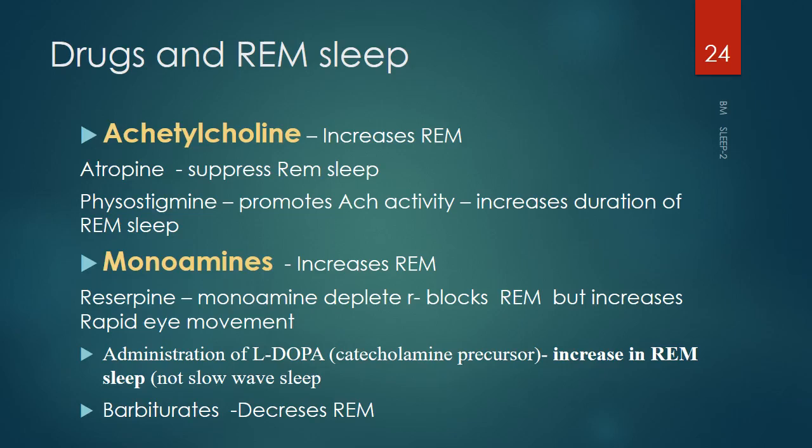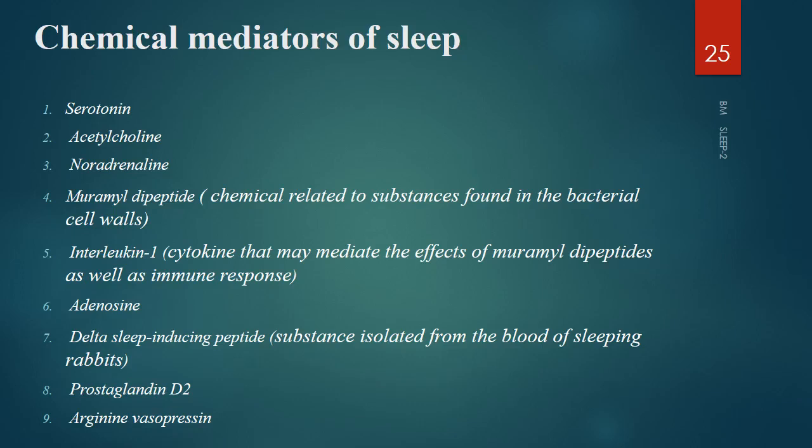There is a controversy here. Administration of L-DOPA, a catecholamine precursor, increases REM sleep but not slow wave sleep. Barbiturates decrease REM sleep. So the chemical mediators of sleep which you've got to remember are serotonin, acetylcholine, norepinephrine, muramyl peptides, interleukin-1, adenosine, delta sleep-inducing peptides, prostaglandins, and arginine vasopressin.